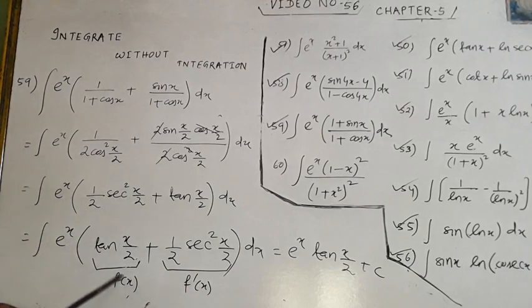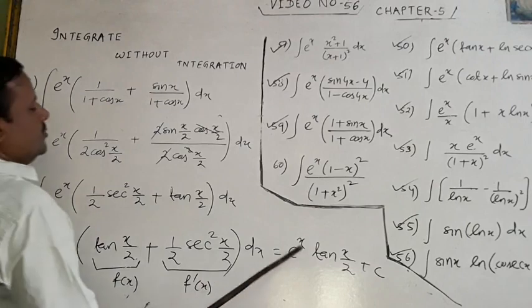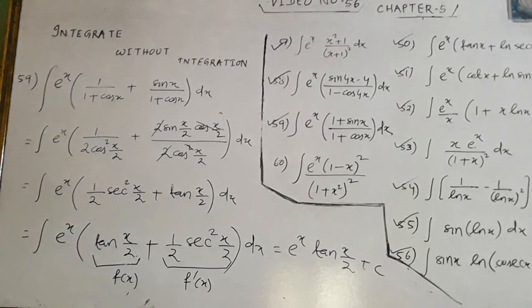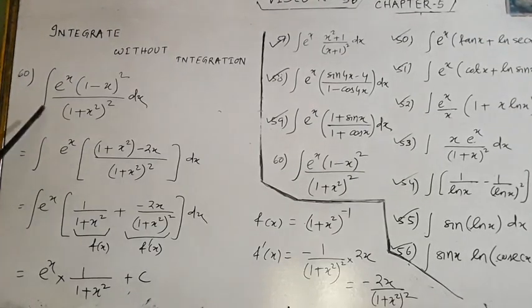And in my formula, you have to write the formula. e to the power x, f x plus f dash x is e to the power x f x. f x means what? Tan x by 2 plus c. Okay? Now look at the last problem.